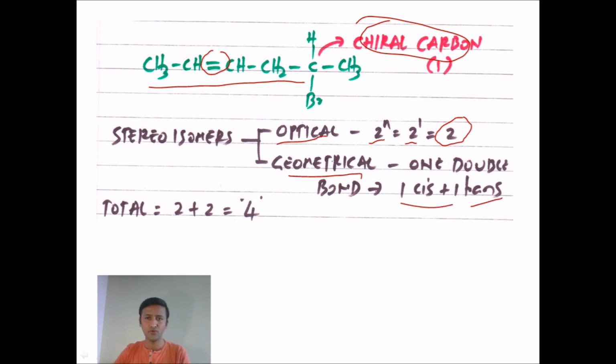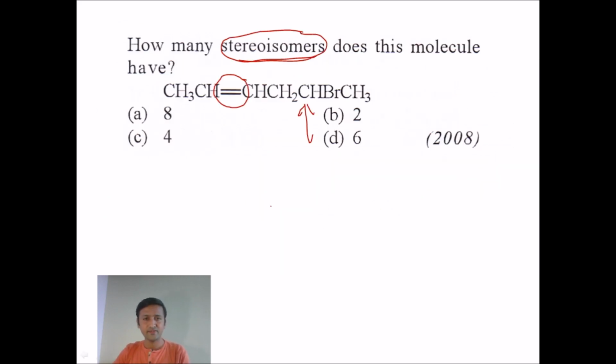So we have 2 geometrical isomers and 2 optical isomers possible. So the right answer for this question is option C. The total number of stereoisomers is equal to 4.